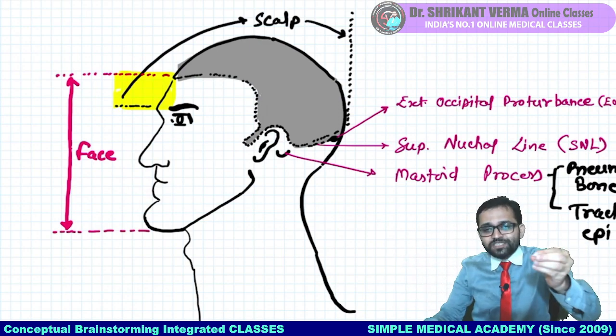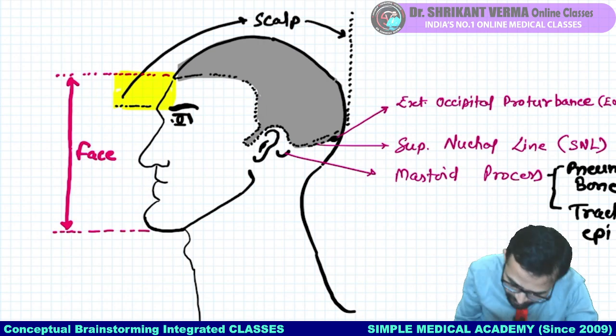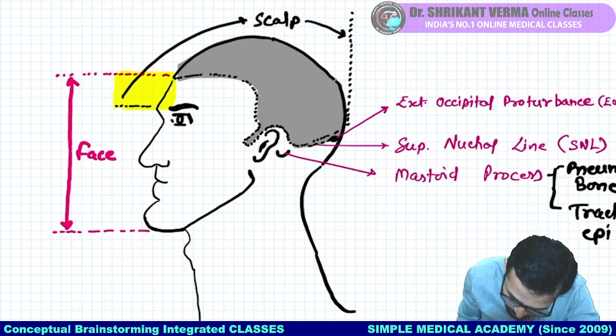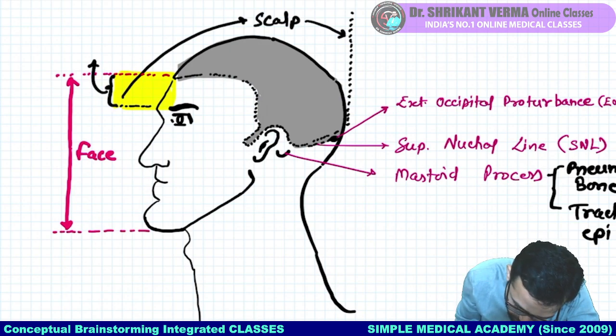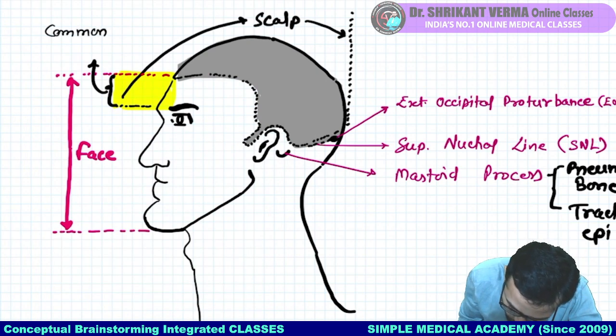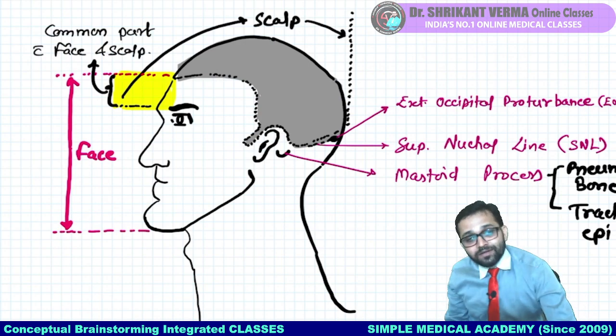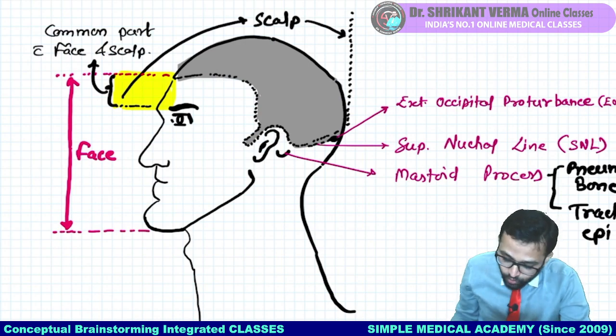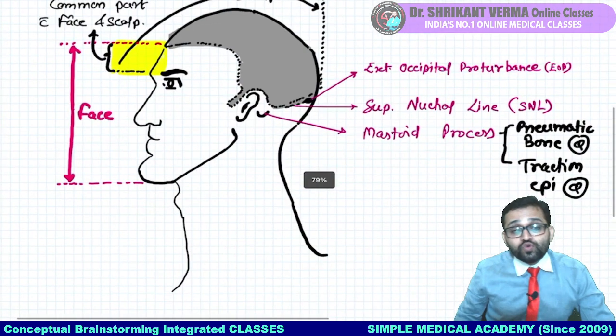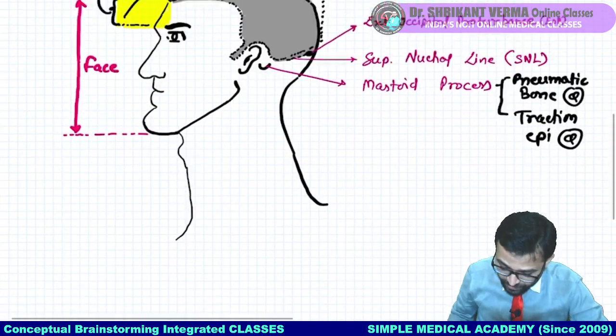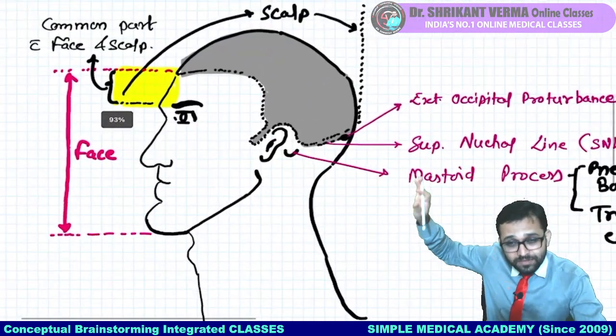Not too much important, just one line from your textbook. So what I want to tell you, this yellow color line is the common area with face and scalp. Okay, so we are going to look at the different points regarding the face. So this was our surface landmarks.